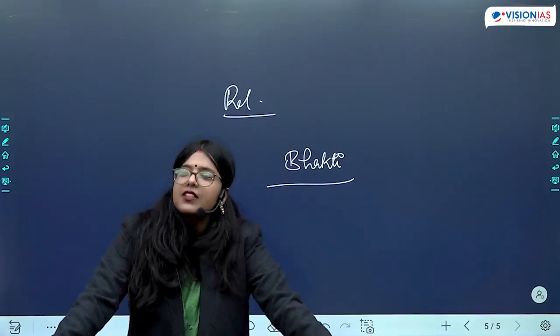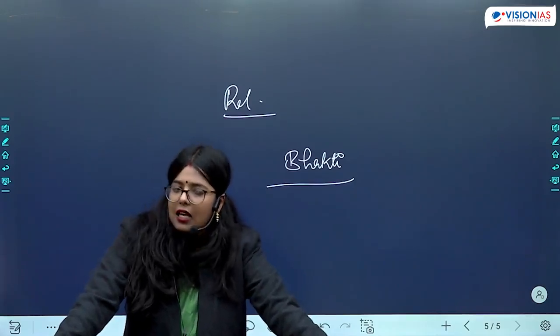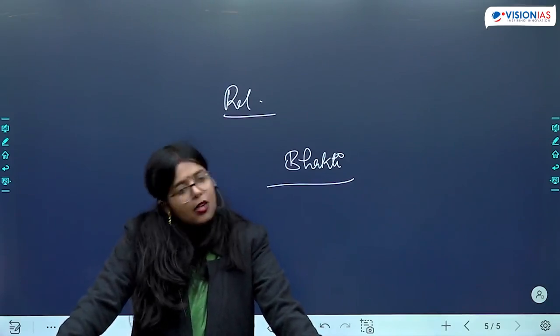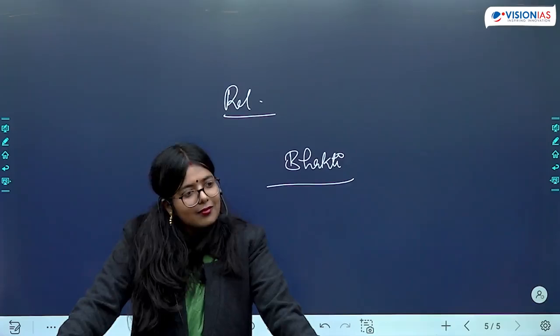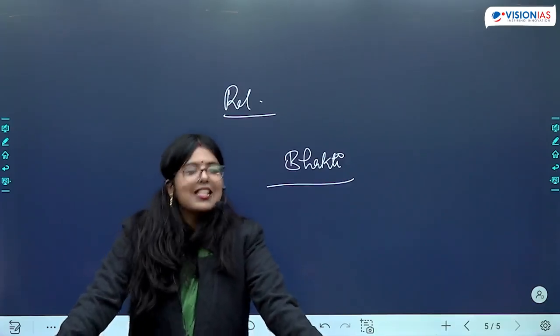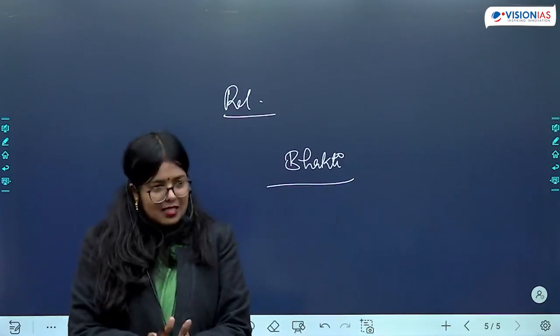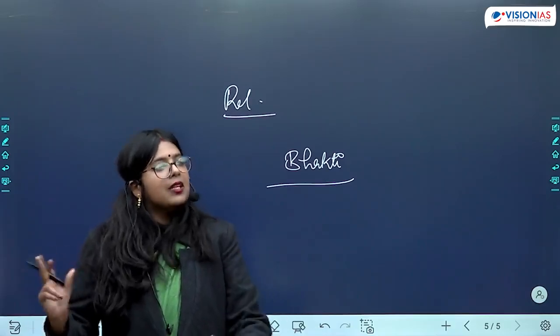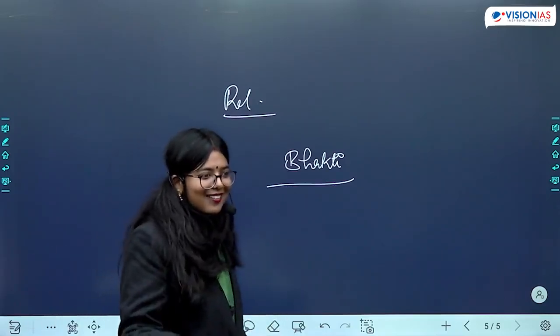On one of the temple walls, there is this image of Nar and Narayana sitting together. Who is a Nar? Humans. Narayan, God. So here we see Nar and Narayana sitting together and having a conversation. That means emphasis. You found it? Okay.